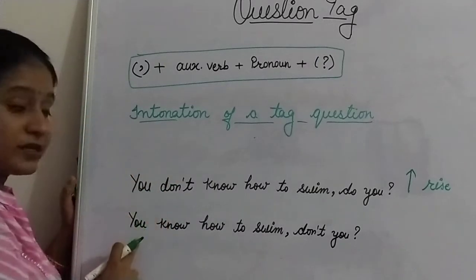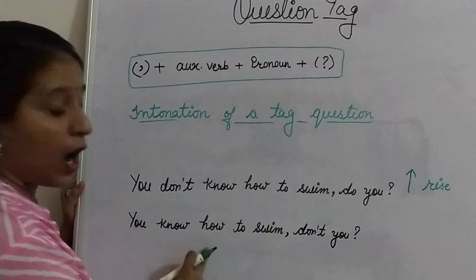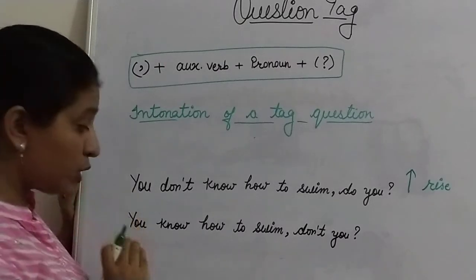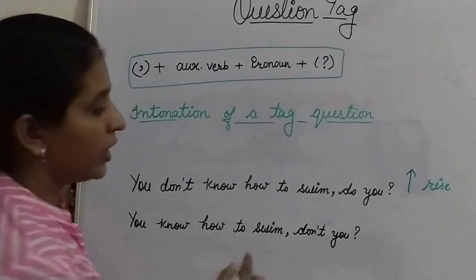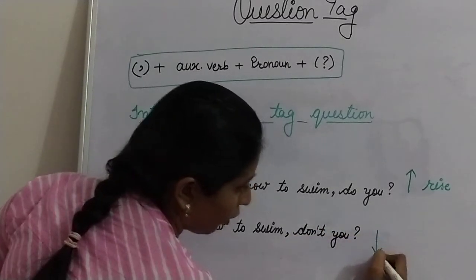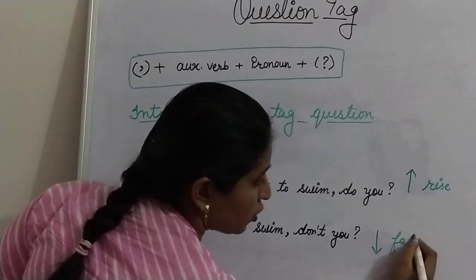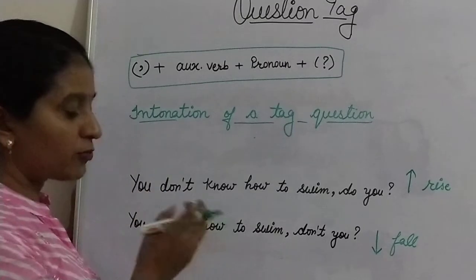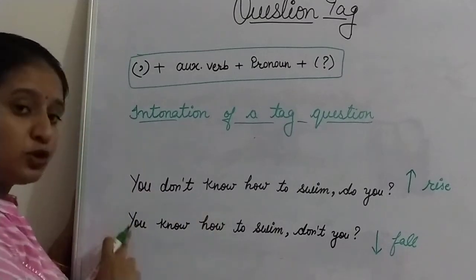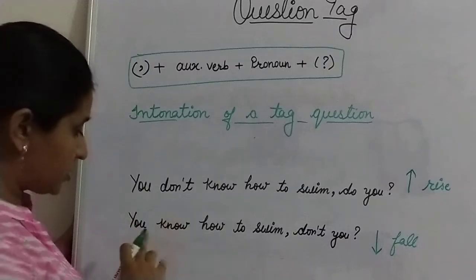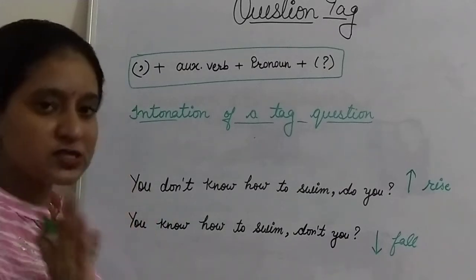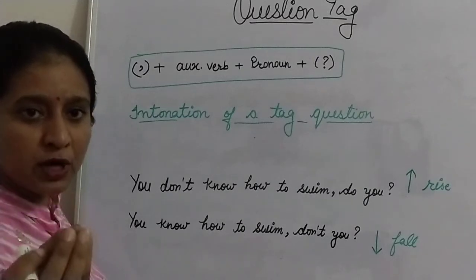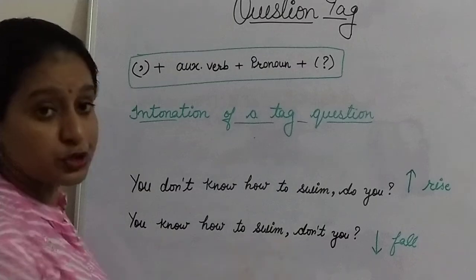Okay. Next one is, you know how to swim, don't you? I will repeat again. You know how to swim, don't you? Here my voice is in fall. That means you know the answer very well. You just want to confirm it from the listener. That means I know that you know how to swim very well. I just want to confirm it from you, so, don't you?